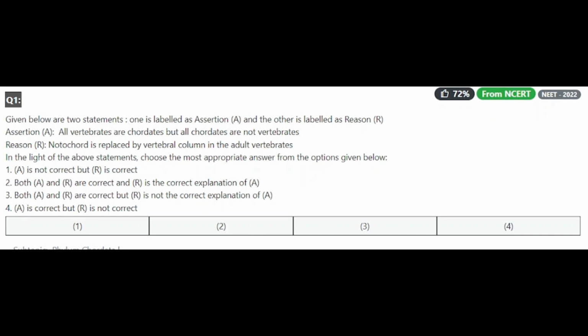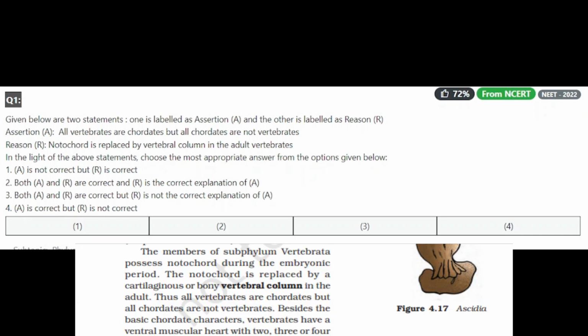What is assertion? First, we'll find what is the meaning of assertion. Confident statement of fact or belief. So, if any statement is correct, that is a fact, that is labeled as an assertion. The other is a reason. Okay. So, assertion A here, what it represents? All vertebrates are chordates, but all chordates are not vertebrates. And reason is notochord is replaced by vertebral column in the adult vertebrates.